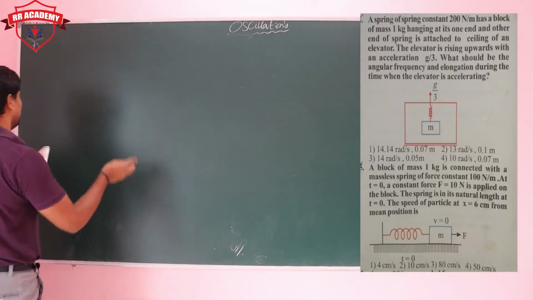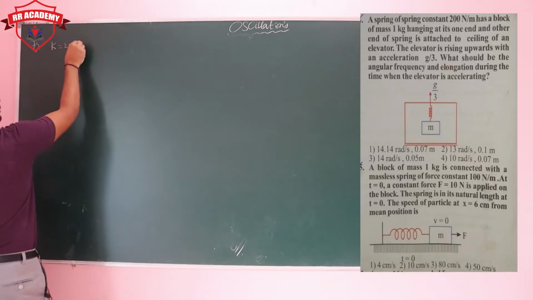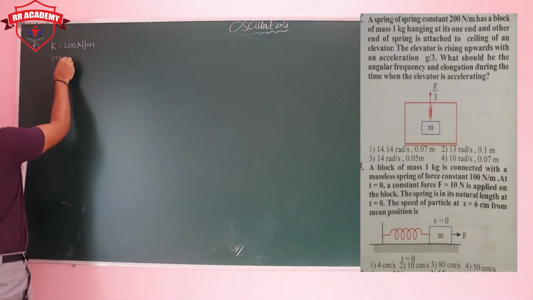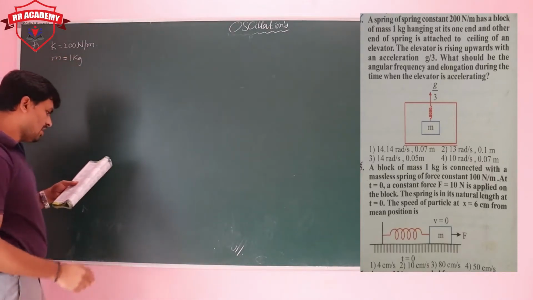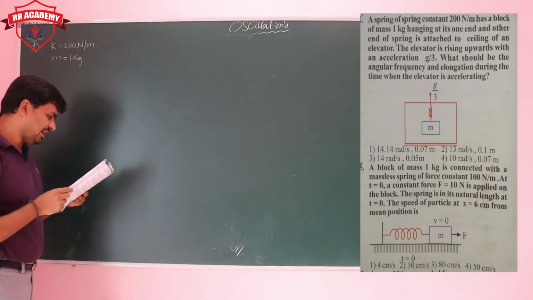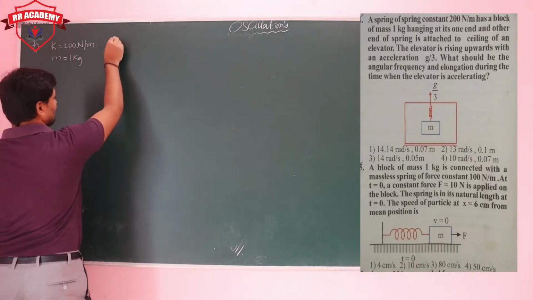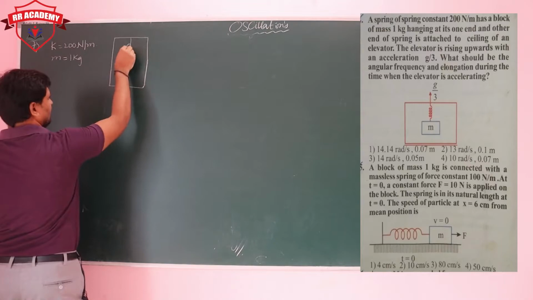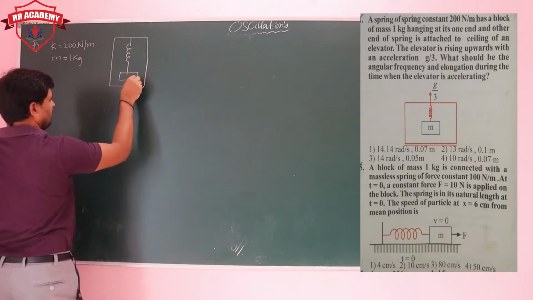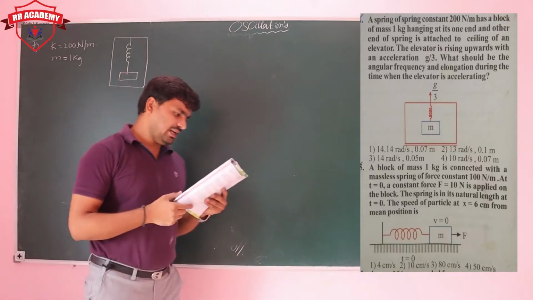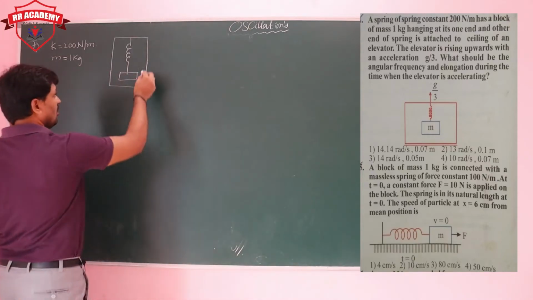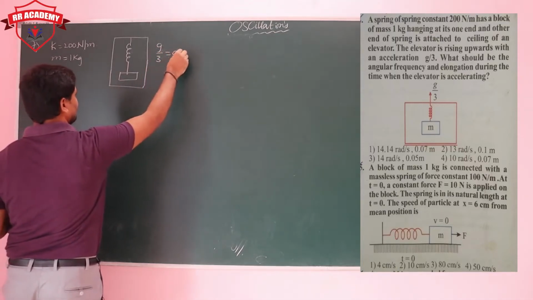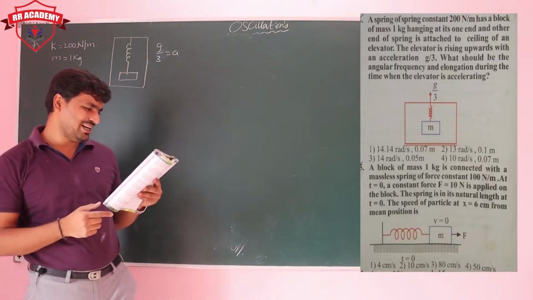There is a spring of spring constant k equal to 200 Newton per meter, which is attached to a block of mass 1 kg and hanging from one end of the spring attached to the ceiling of the elevator. Now the elevator is rising upwards with an acceleration of g by 3.